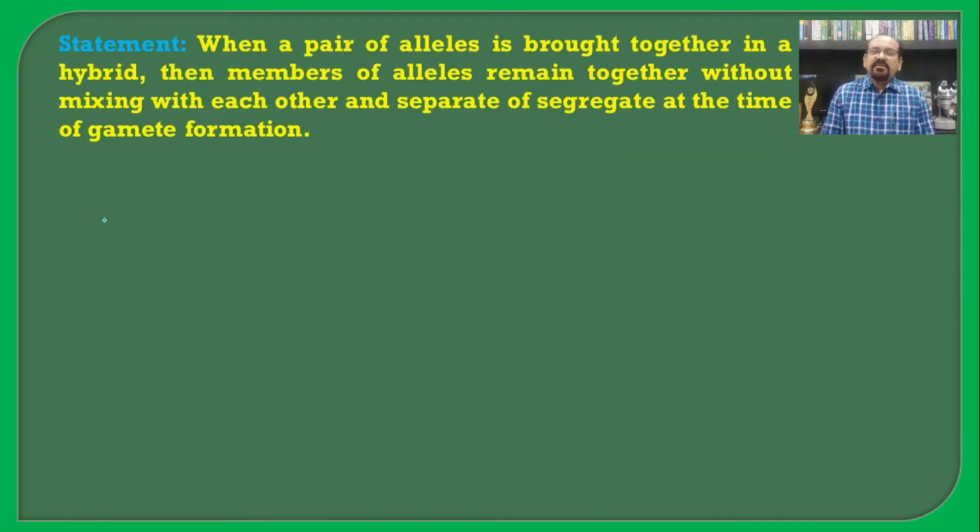So once again we have to see this statement: when a pair of allele is brought together in a hybrid, then members of allelic pair remain together without mixing with each other and separate or segregate at the time of gamete formation. So how do we prove this? First, we have to consider the parents. Suppose one organism is the male parent, and we consider it a tall one, and the other one a dwarf, and that is a female.